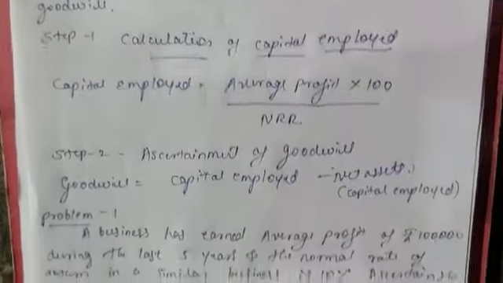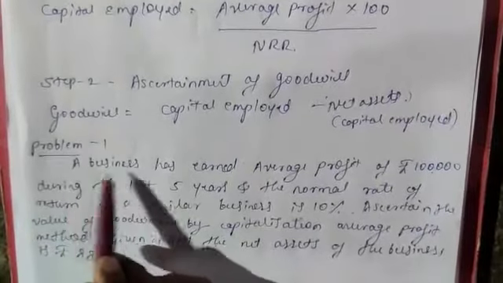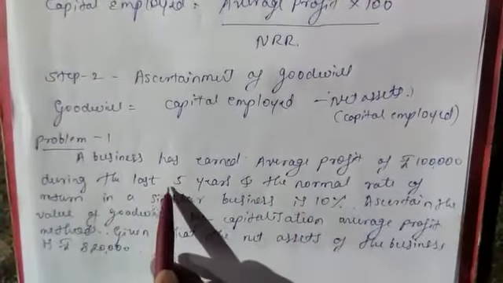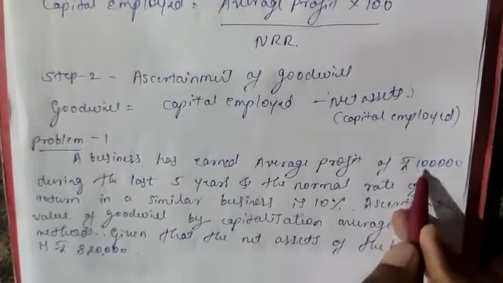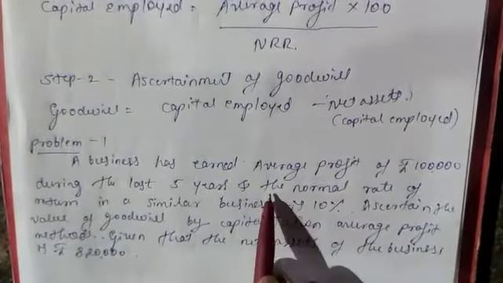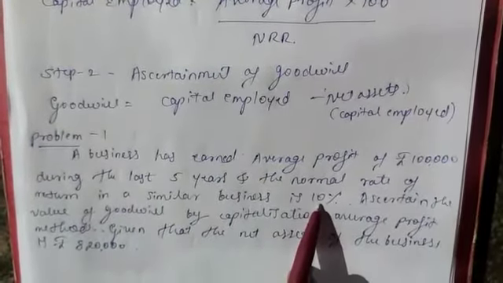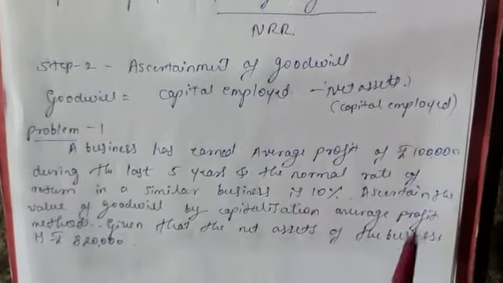So take the first problem. Only one problem under this method is there. A business has earned average profit of rupees 1 lakh during the last 5 years. And the normal rate of return in a similar business is 10%.